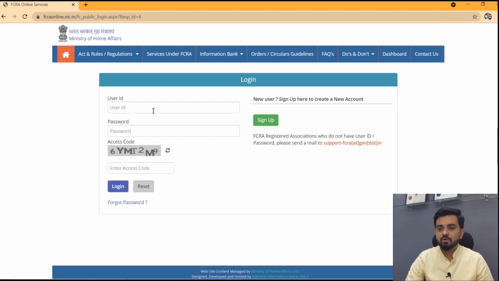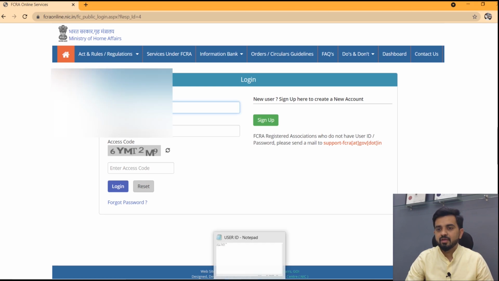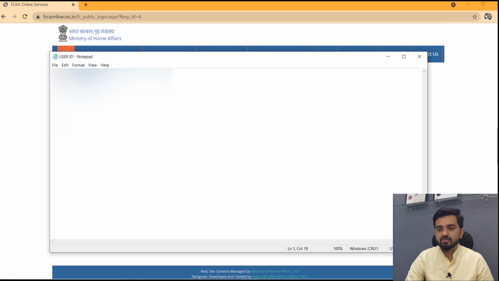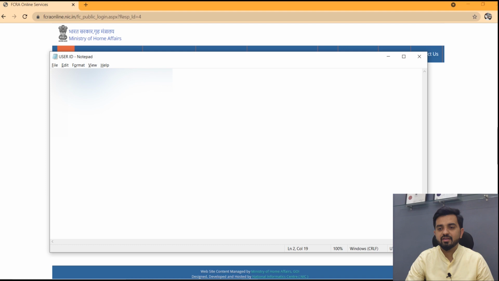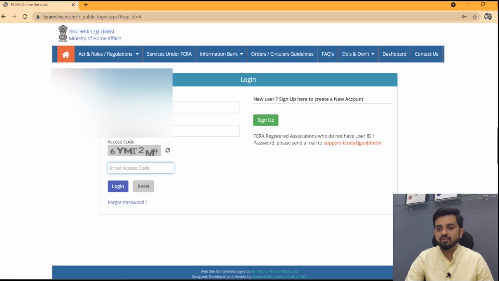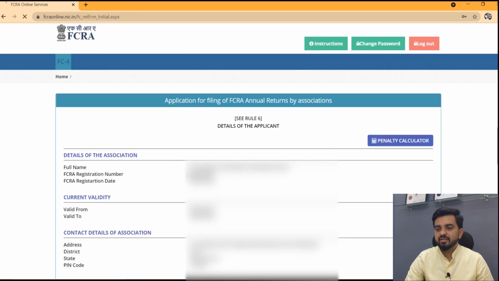This is the login page of FC4. We are putting in the login credentials of the FCRA registered organization over here, then the CAPTCHA, and login. This is the first page of FC4, where you will get all the master details of the FCRA registered organization.